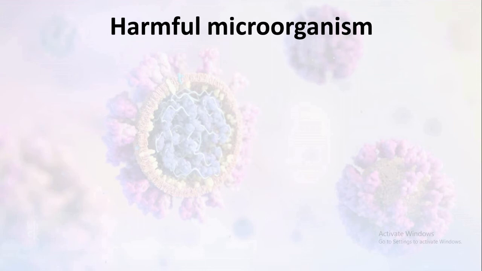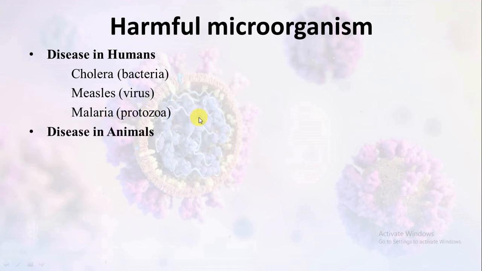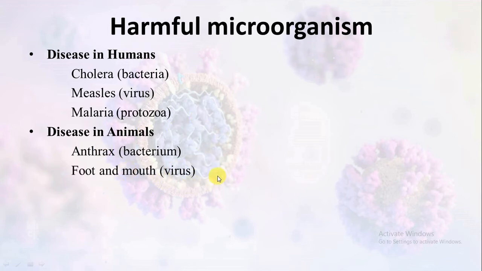Besides these beneficial microorganisms in nature, there are a number of microorganisms which are very harmful for us, and these are harmful in different ways. Some of them are disease causing and others degrade our food. So the diseases in humans caused by microorganisms include cholera, which is caused by a bacteria, measles caused by virus, malaria caused by protozoa. Disease of animals: anthrax caused by bacterium, foot and mouth disease caused by virus.